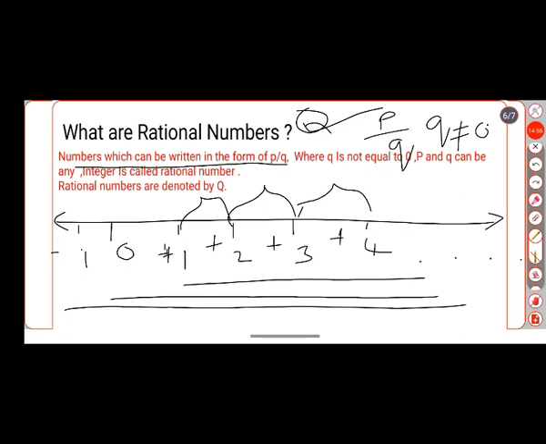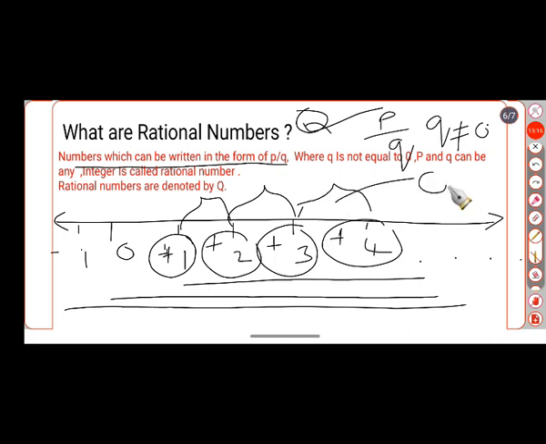Then is there any number present between any two integers? Means, is there any number present between +3 and +4, or between +1 and +2? Yes, such numbers are called rational numbers. In another way we can call them fractional numbers.